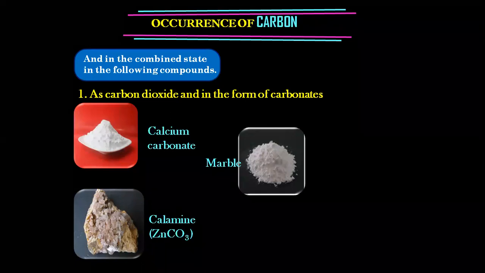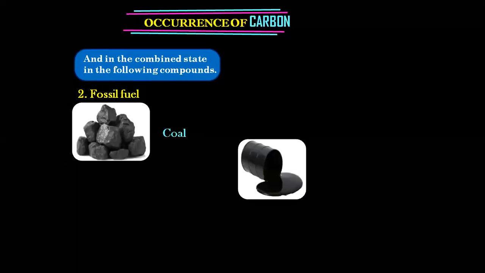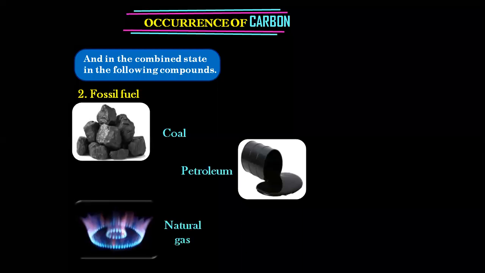Calamine is usually found in lotions, body lotions or hand lotions. And in the combined state, we also have fossil fuels. In fossil fuels, we have coal, we have petroleum, and we have natural gas.